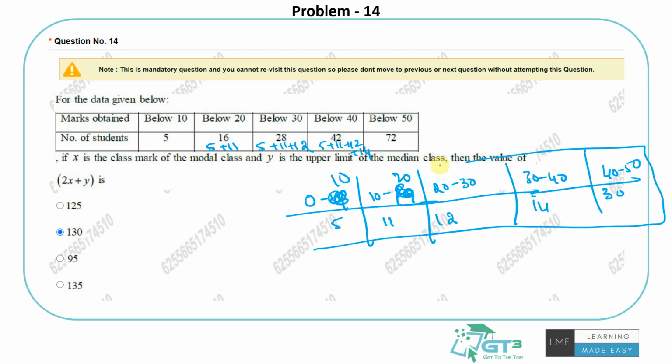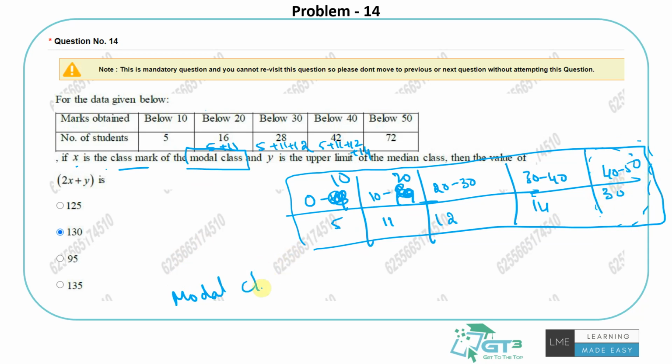So if I draw the class distribution, there are 5 people who scored less than 10, 11 people between 10 to 20, 12 people between 20 to 30, 14 people between 30 to 40, and 30 people between 40 to 50. Now they're saying X is the class mark of the modal class. So first let's find the modal class. Modal class means the one which has the highest frequency, or most repetitions. You see, that is this class, right? 5 people, 11, 12, 14, 30 people, that's the highest.